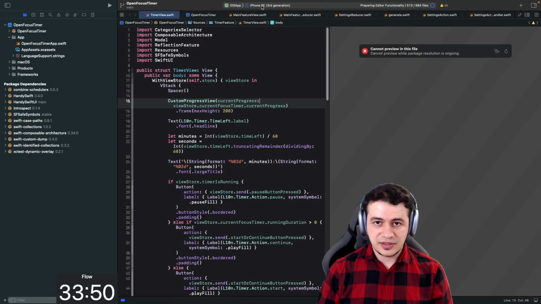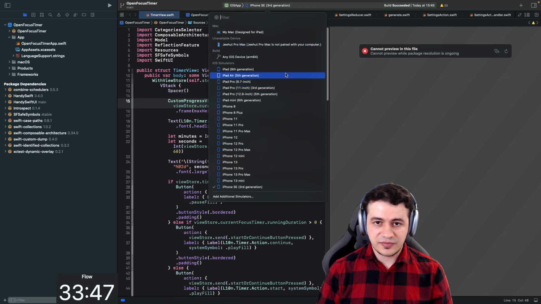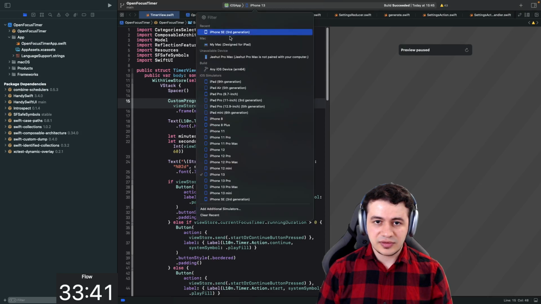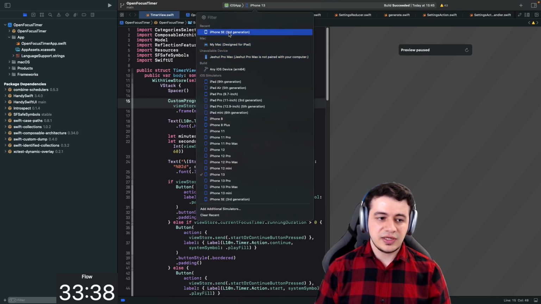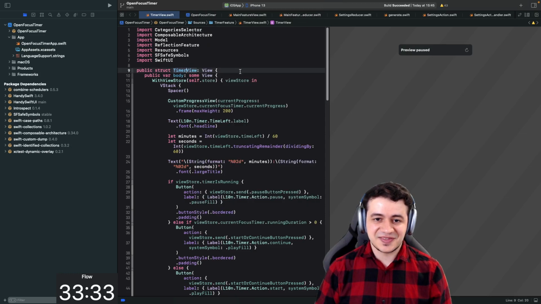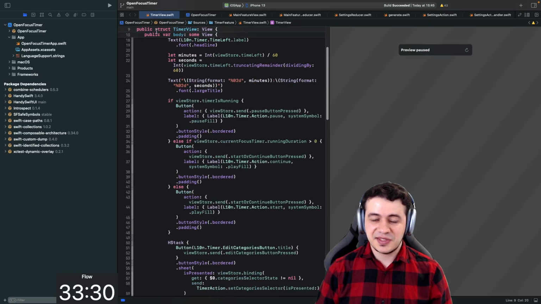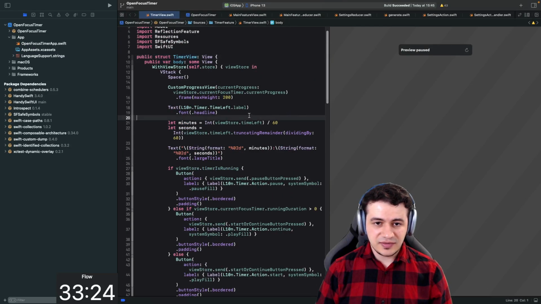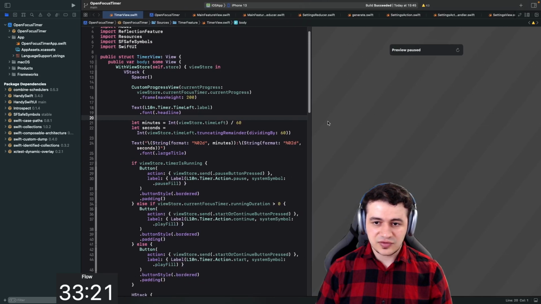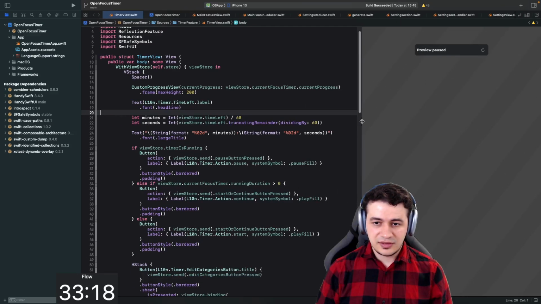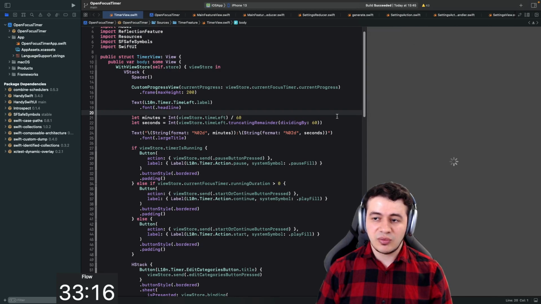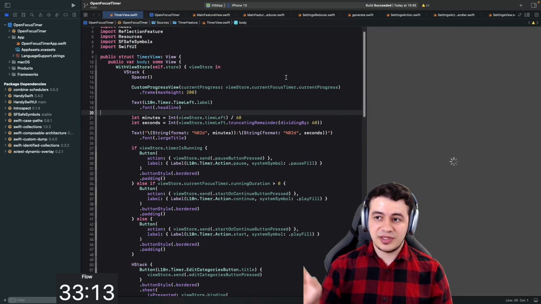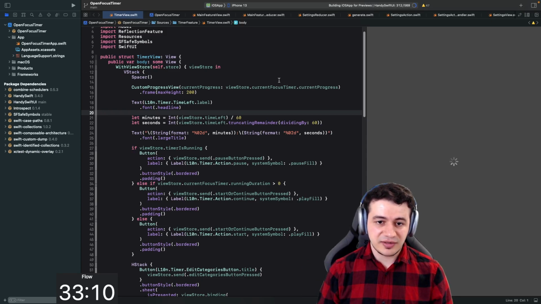And already we can see that it is still selecting iPhone SE as its first device. I'm guessing that it will remember, though, the most recent device. That's one new feature, I think, that it remembers the recents, and I think it selects the most recent one automatically. I hope that it does that. Also, when we're scrolling, you can see it's sticking at the top here, which is really amazing. That's also a new feature in Xcode 14. And I have the feeling that the text is slightly different, but maybe that's just me. Also, the previews are now always live and interactive when they are started, so you don't have to click the play button to make them live.